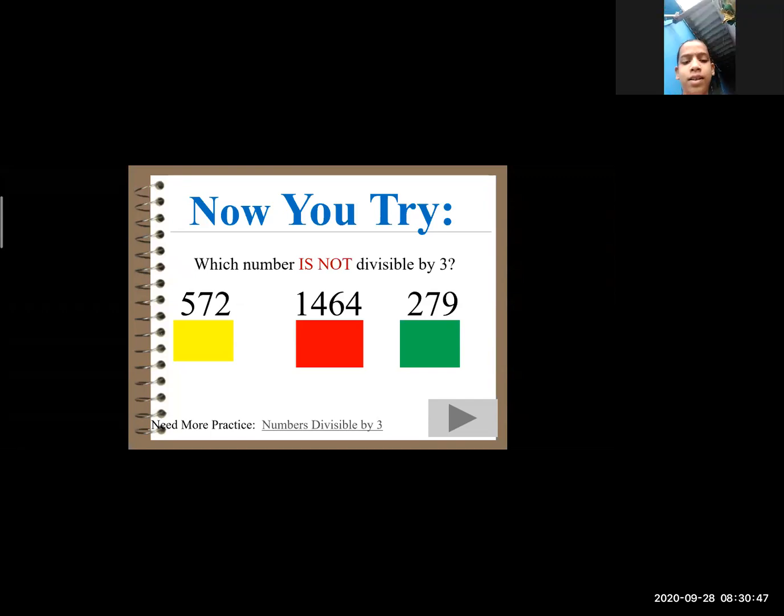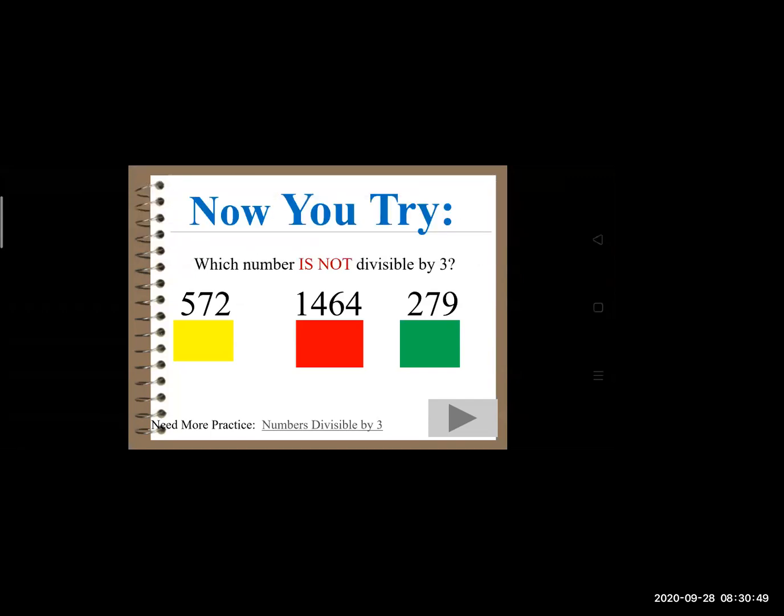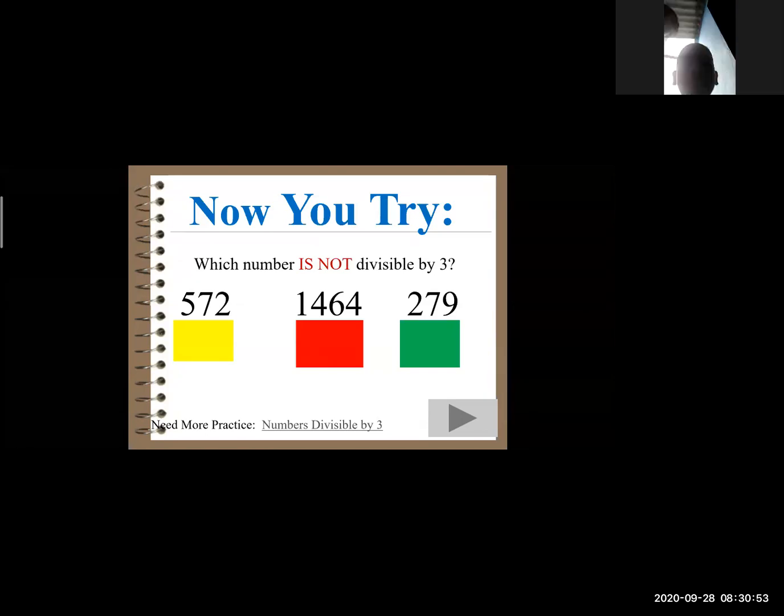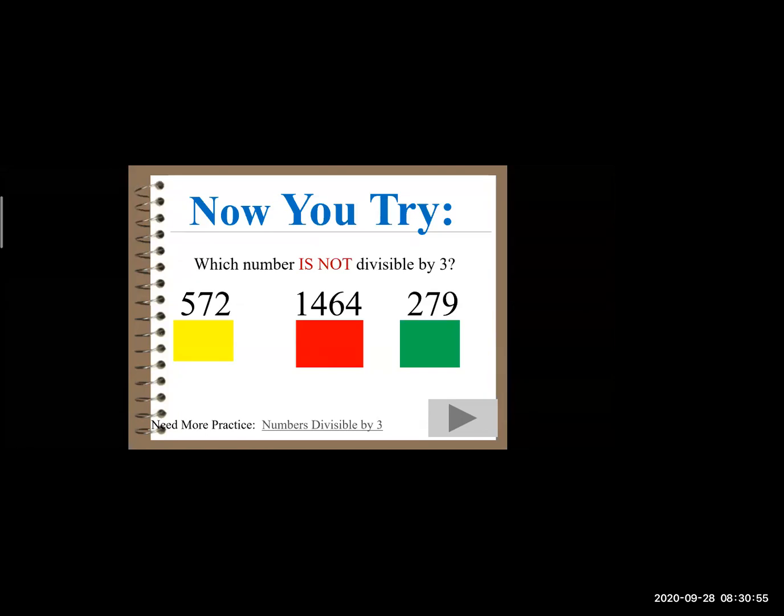Our question was which number is not divisible by 3, and the answer is 572. Only 572 is not divisible. Only the one number, that is 572. So I think you must be clear now about the test of divisibility of 3.